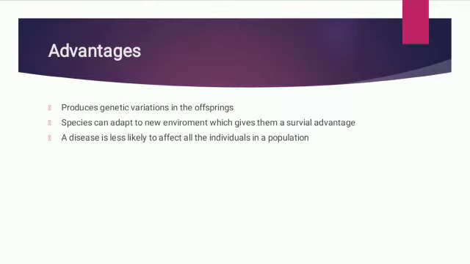Advantages of sexual reproduction. Number 1, it produces genetic variations in the offspring. Number 2, species can adapt to new environments, which gives them a survival advantage. And number 3, a disease is less likely to affect all the individuals in a population.